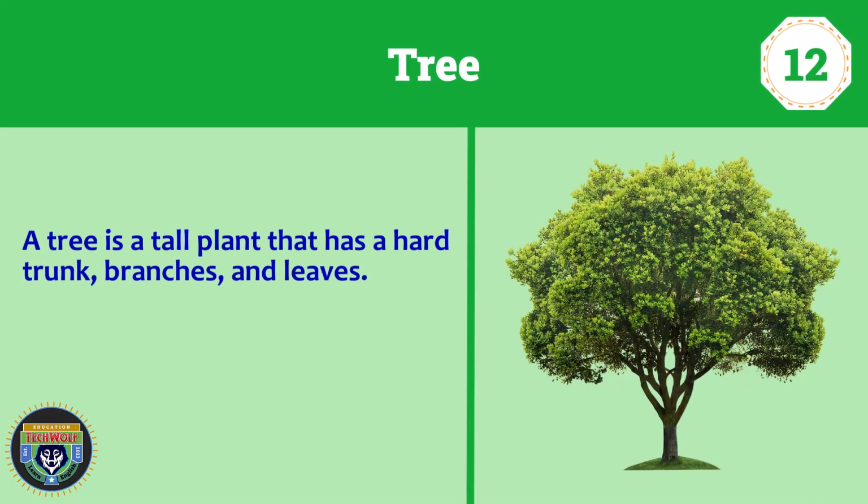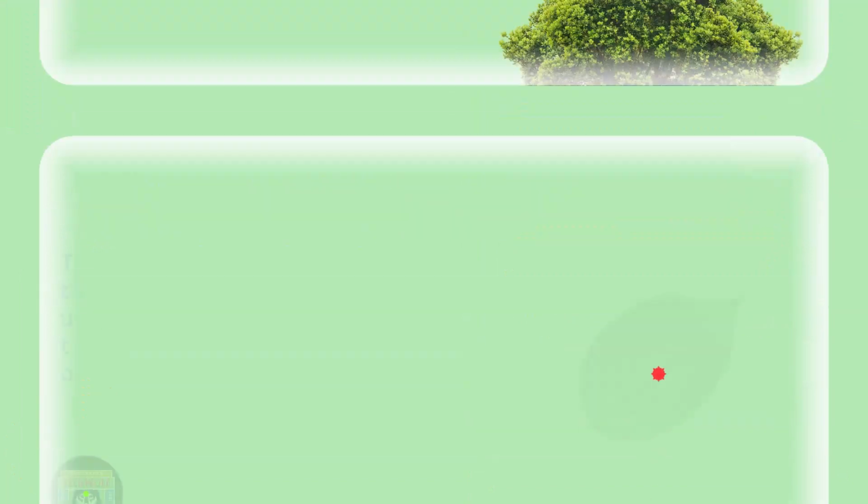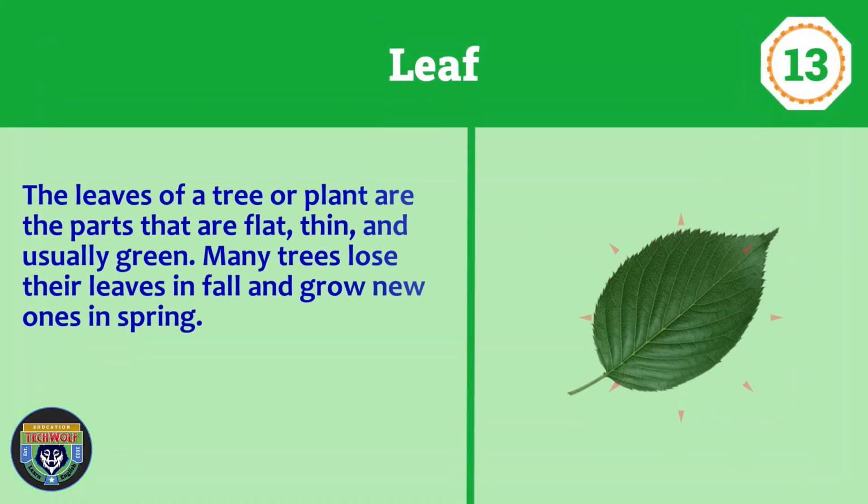Tree. A tree is a tall plant that has a hard trunk, branches, and leaves. Leaf. The leaves of a tree or plant are the parts that are flat, thin, and usually green. Many trees lose their leaves in fall and grow new ones in spring.